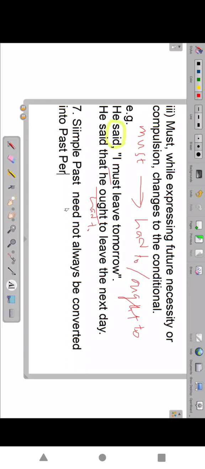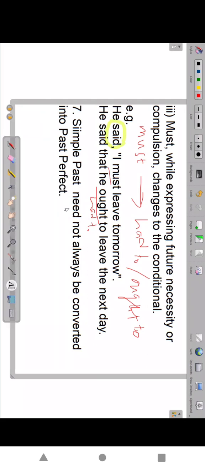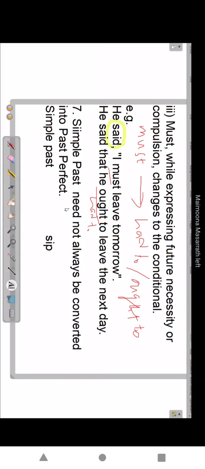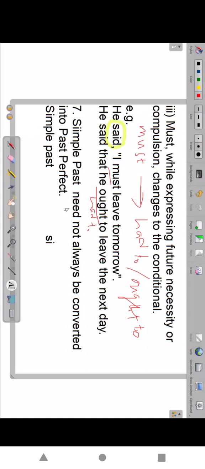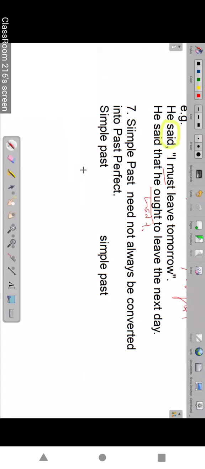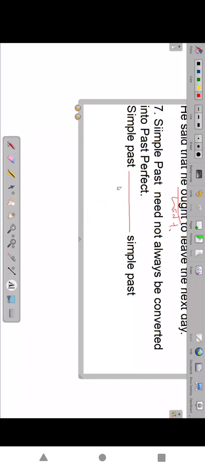So already this point we have learned. What does it mean here? Simple past to simple past. Generally, where do we use this simple past to simple past? Historical.